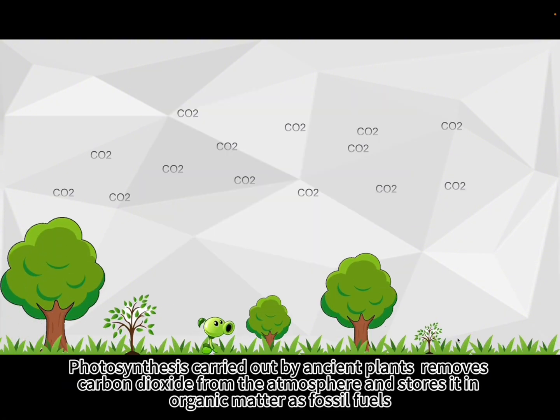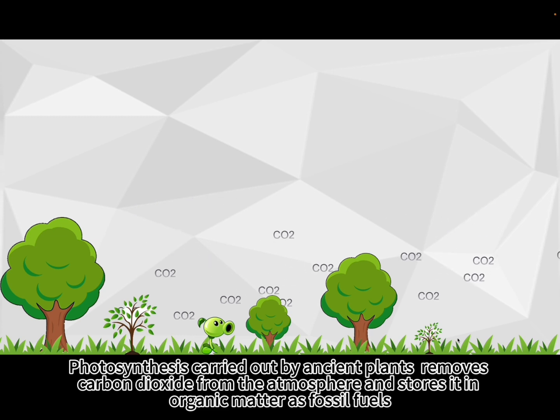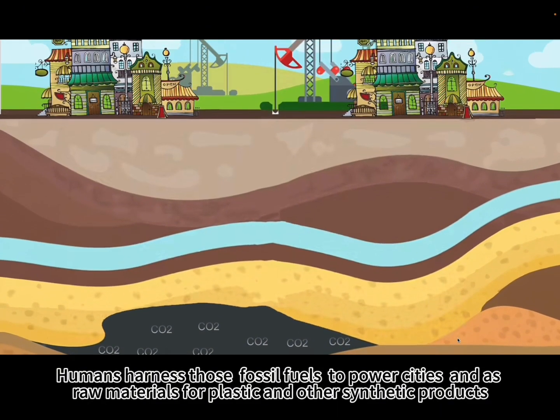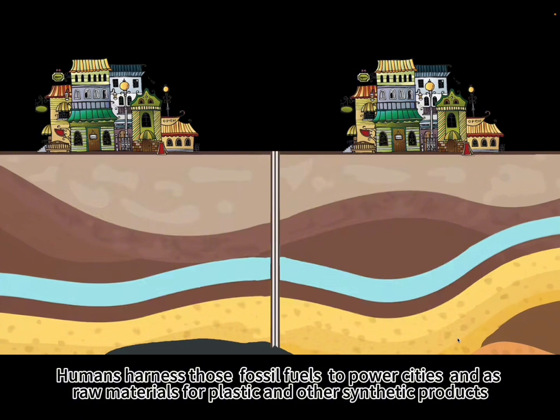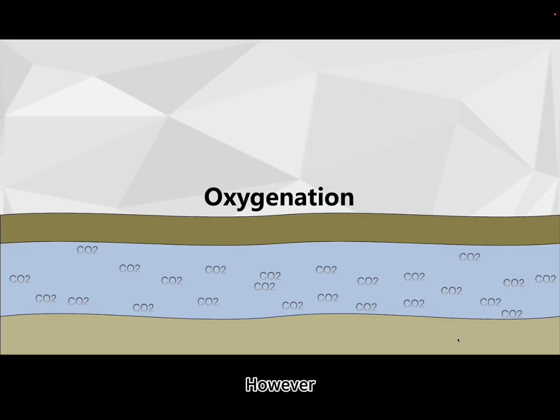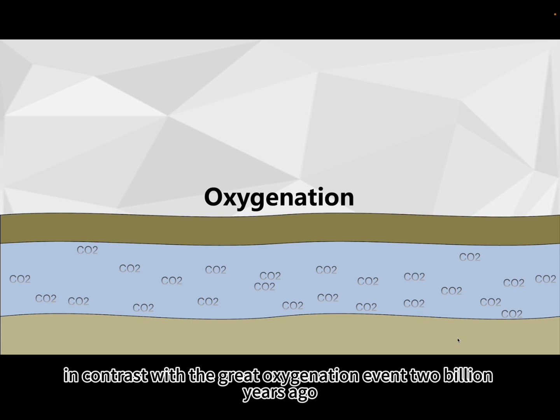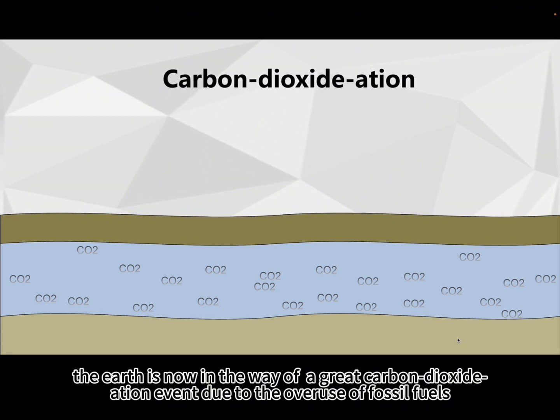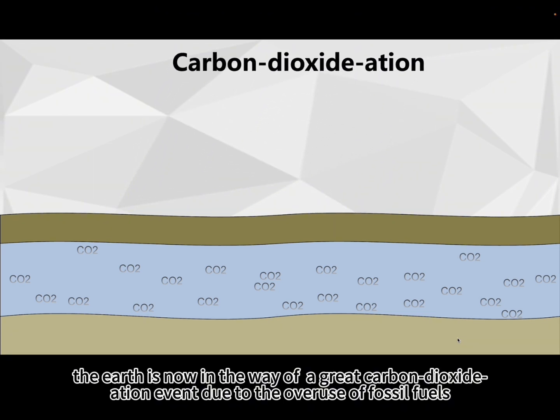Photosynthesis carried out by ancient plants removes carbon dioxide from the atmosphere and stores it in organic matter as fossil fuels. Humans harness those fossil fuels to power cities and as raw materials for plastic and other synthetic products. However, in contrast with the Great Oxygenation Event 2 billion years ago, the Earth is now on the way to a great carbon dioxidation event due to the overuse of fossil fuels.